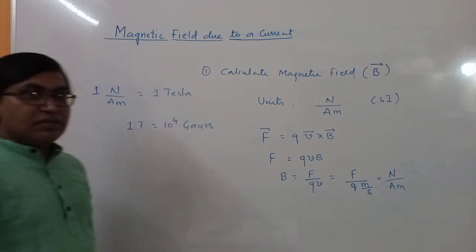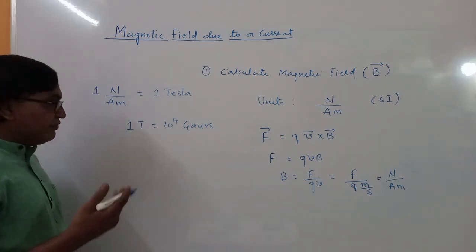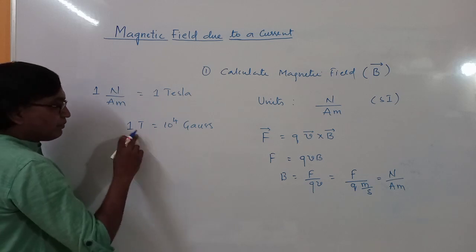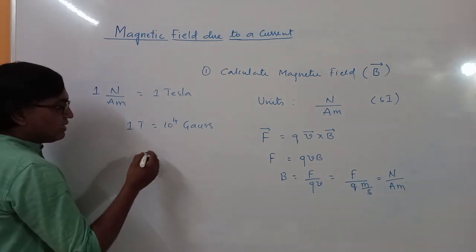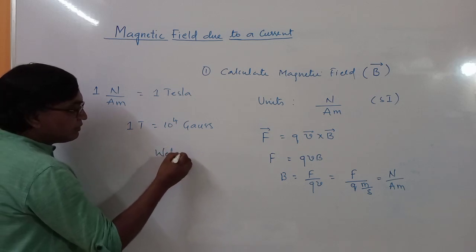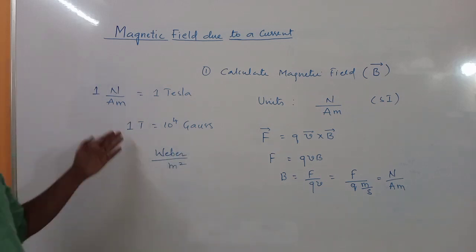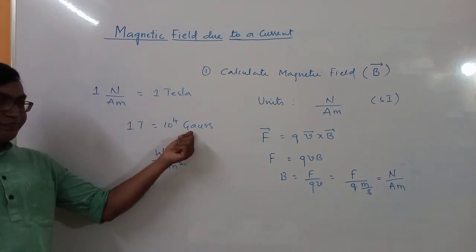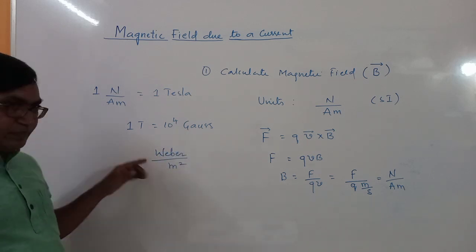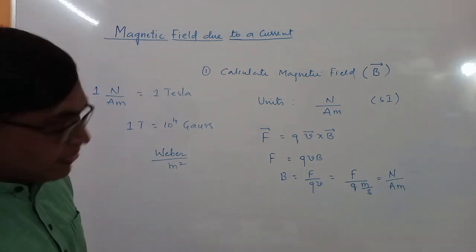In the next chapter, electromagnetic induction, we will see magnetic flux. Another unit for magnetic field is Weber per meter square. So this is the SI unit and that is the CGS unit.